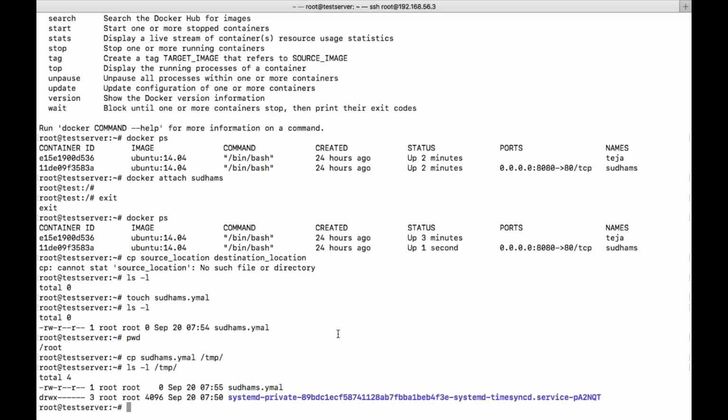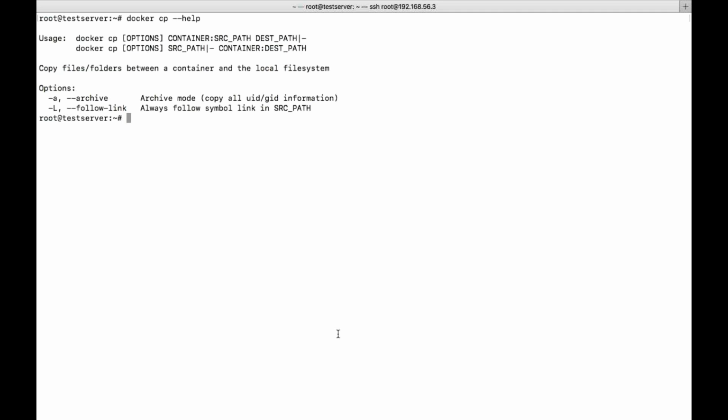Okay, so this is the general copy command which we use in the Linux operating system. So let's say, what about Docker? In Docker, let us say we have the cp command. Here also it is the same. First will be the source, and second will be the destination.